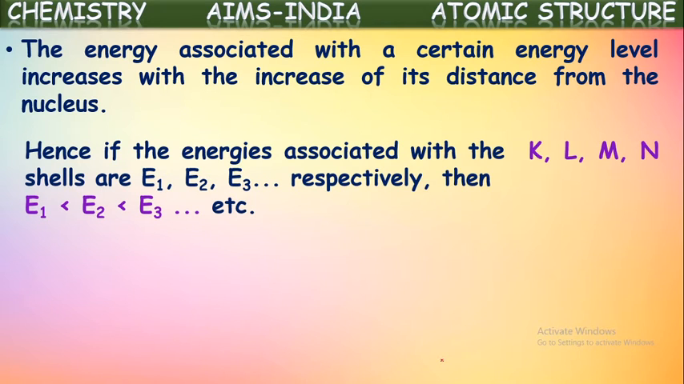Hence, if the energies associated with the shells K, L, M, N are E1, E2, E3, E4 respectively, then E1 is always less than E2, E2 is less than E3, E3 is less than E4, and so on. So the energy associated with the orbits increases as the distance between the nucleus and that energy level increases. The energy level which is very near to the nucleus has the lowest energy.